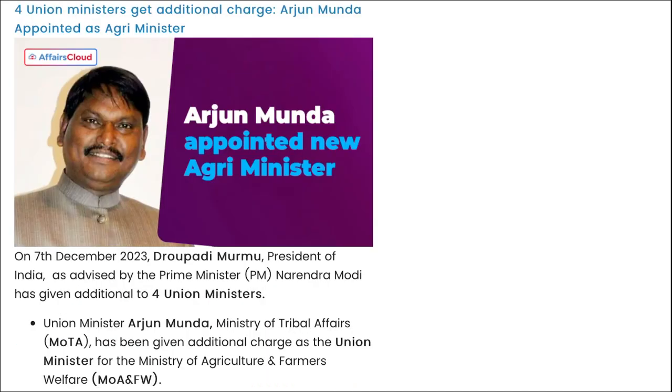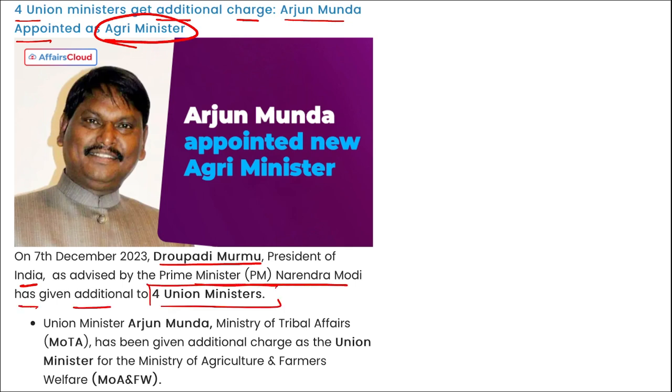Next, 4 union ministers get additional charge, and Arjun Munda has been appointed as the Agriculture Minister. He has been given the additional charge as the Union Minister of the Ministry of Agriculture and Farmers Welfare. First of all, remember, President of India Draupadi Murmu, advised by Prime Minister Narendra Modi, has given additional charge to 4 union ministers. Right? Arjun Munda, under the Ministry of Tribal Affairs, has been given additional charge as the Union Minister for the Ministry of Agriculture and Farmers Welfare.